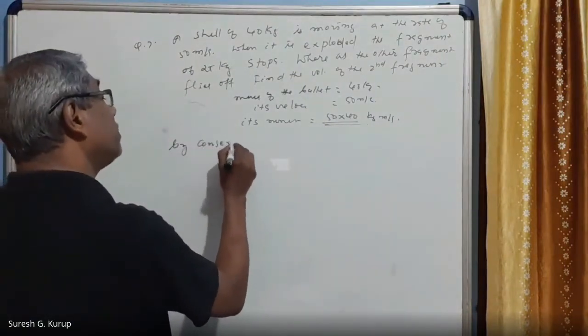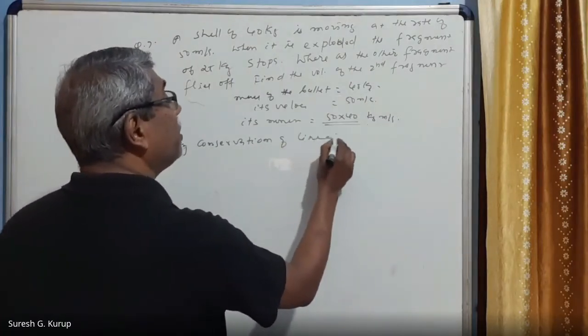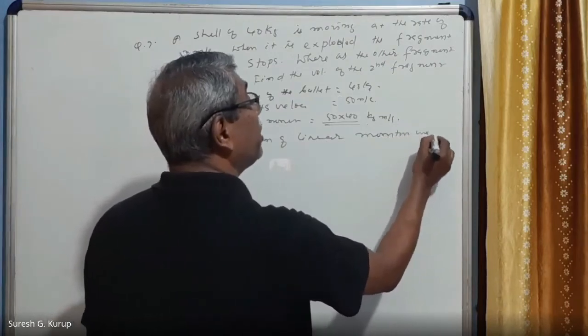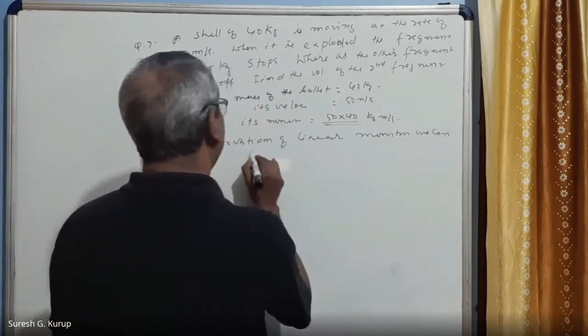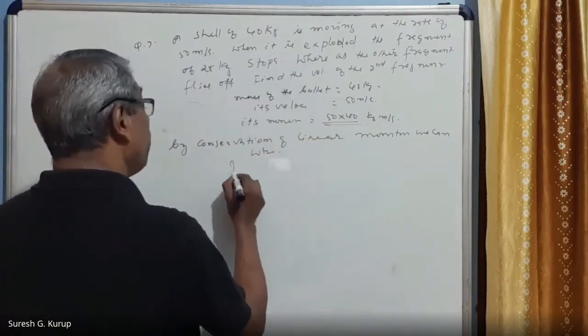conservation of linear momentum, we can write, right? Initial momentum is equal to final momentum.